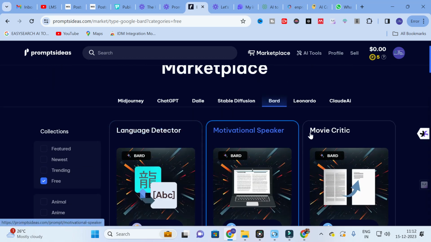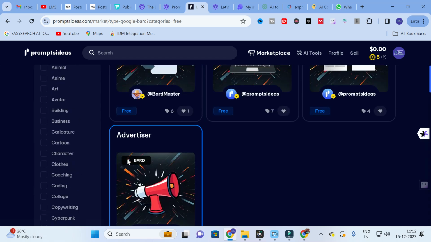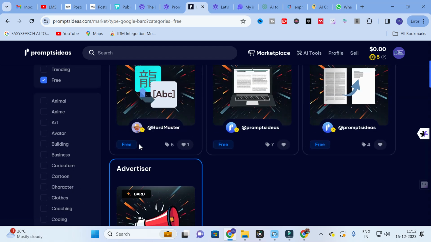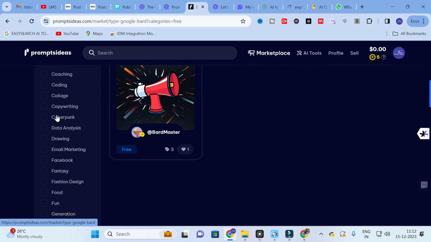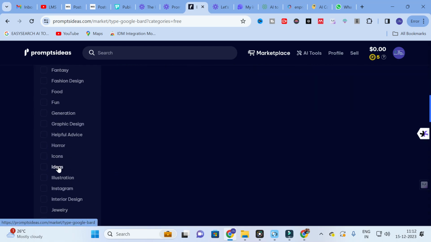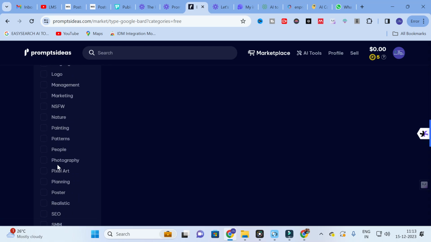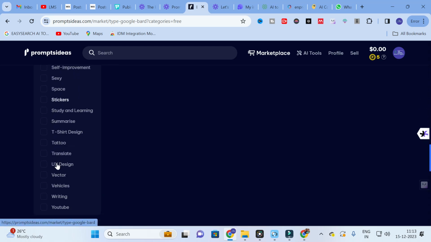Language detector, motivational speaker, movie critic, advertiser. Like that, some of the prompts, all the prompts are for free. In this also you will have different categories. Here you can see these are the different categories available. In these categories you can select anything you want.